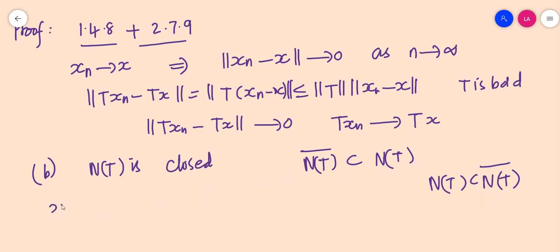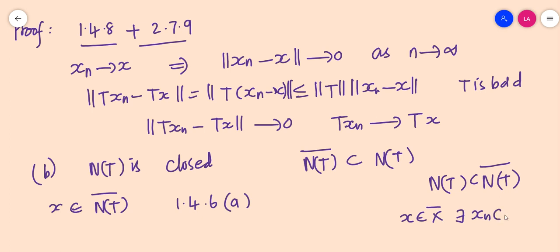Now, take an element x, element of N of T closure. So, by theorem 1.4.6a, which states that for every element x of X closure there exists a sequence xn belonging to X such that xn converges to x.